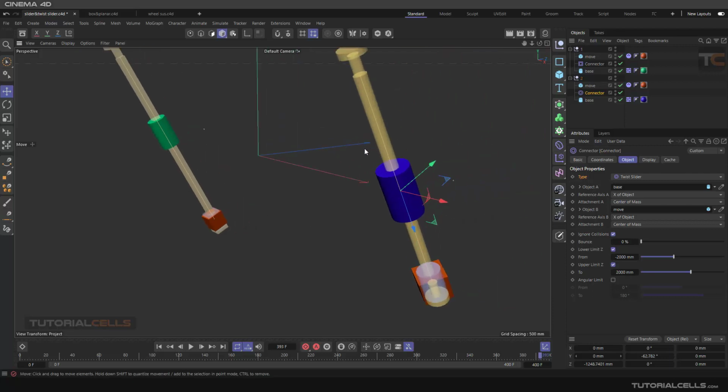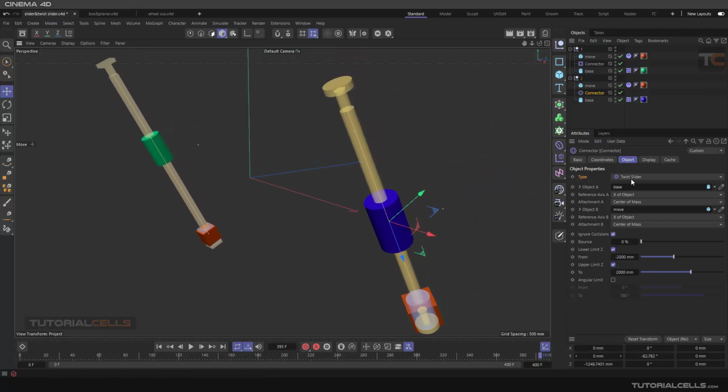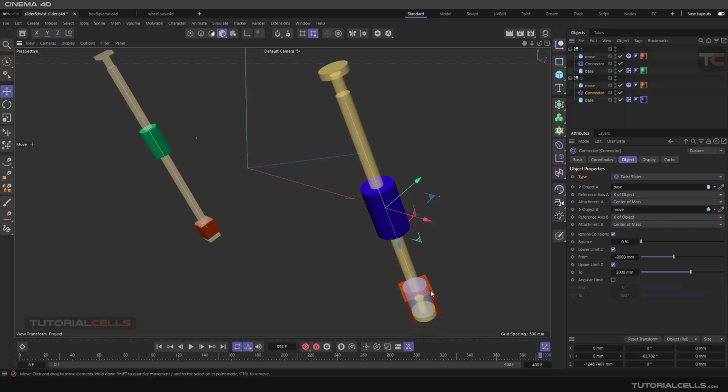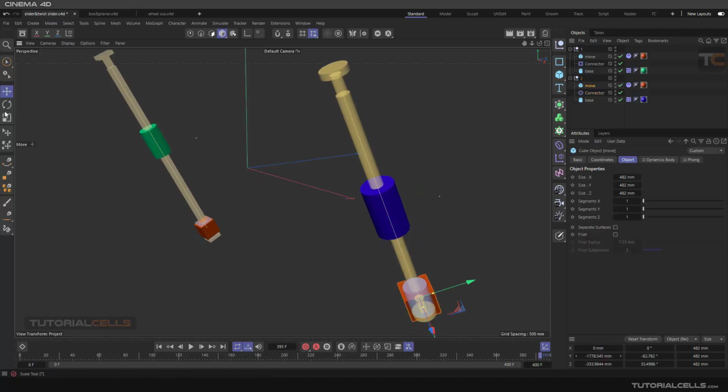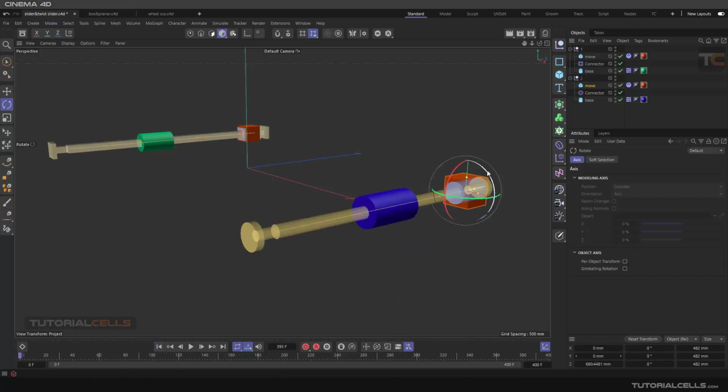But as you can see in a twist slider, we have a round bar here like a cylinder. So it means this object can rotate in this direction freely. Nice. Here, it means it can rotate in this direction freely. This is all about slider twist, and that's easy.